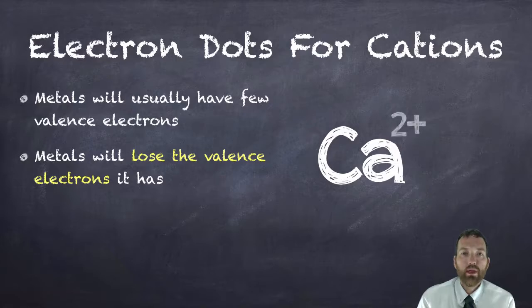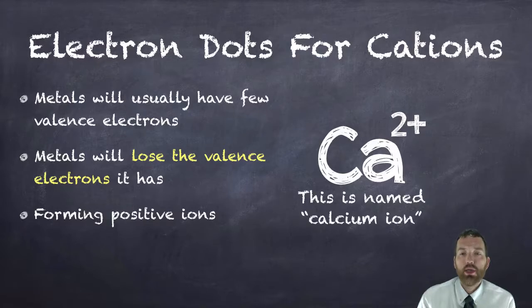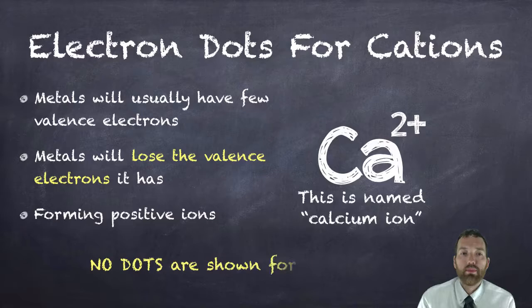And there they go. In the process of doing this, it's going to obtain a charge. It was neutral as a calcium atom, but now as a positive ion, it has a 2+ charge. And it's no longer a calcium atom at this point. We need to rename it. So to name an ion of a metal, it's really easy. All you need to do is write the word ion after the name. So a calcium atom loses 2 electrons and becomes a calcium ion.